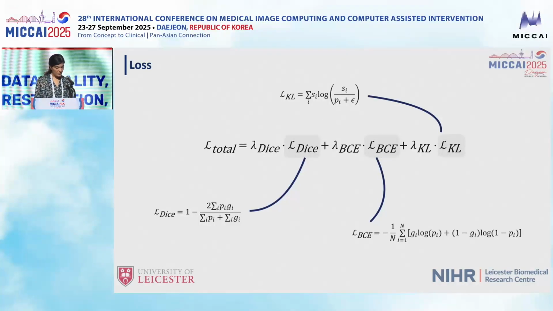So with soft labels, we also need to adapt our loss function. We keep the standard Dice and BCE terms for segmentation, but add a Kullback-Leibler term, which uses the soft labels to model boundary uncertainty. This makes training more stable and robust for noisy annotation.